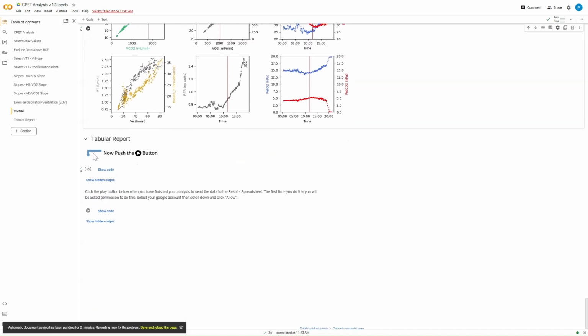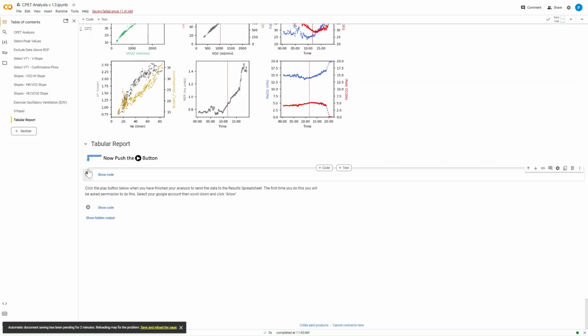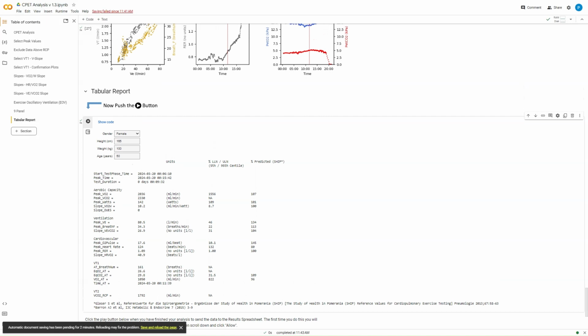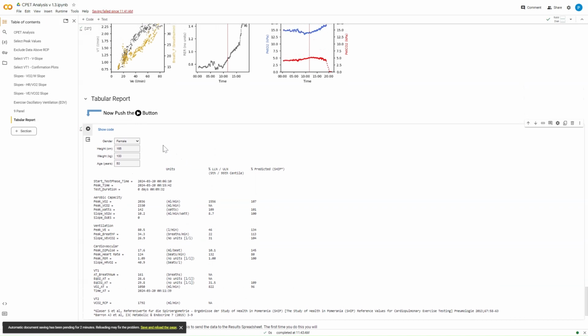And then we can also create a tabular report. So again, let's go looking for this. And so here what you can see is we've got some data that's gone in, and this data here has come in from the analysis above. So again, you can see that peak VO2 at around about 2 litres that we've selected, that peak ventilation around about 80 litres. This is all data points that we've quality controlled already.